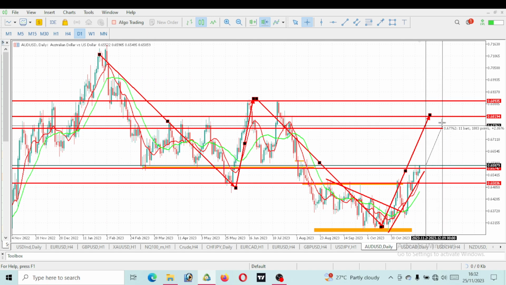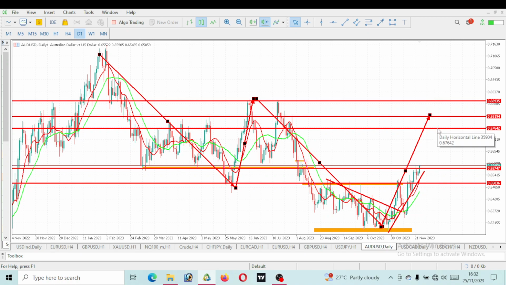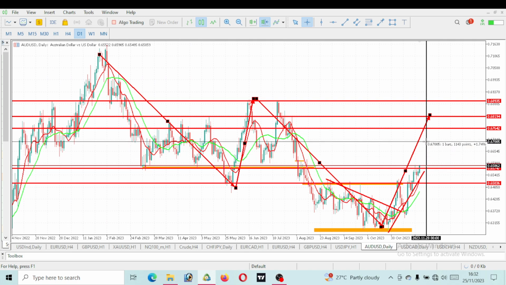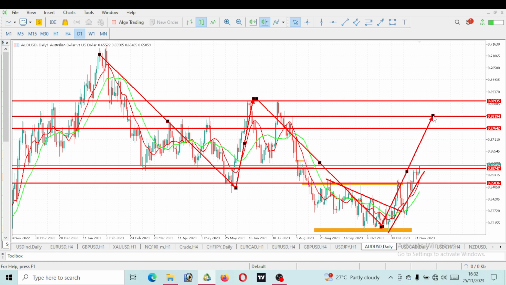So for long-term traders or position traders, you would want to go long and grab at least 200 pips. This is about 110 pips. This is about 250 pips, right? So we are expecting AUD/USD to push at least 250 pips, close to 300 pips. That is exactly what we are expecting on AUD/USD.